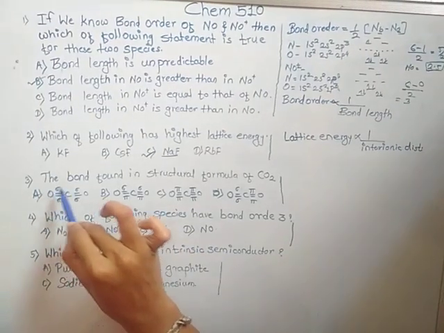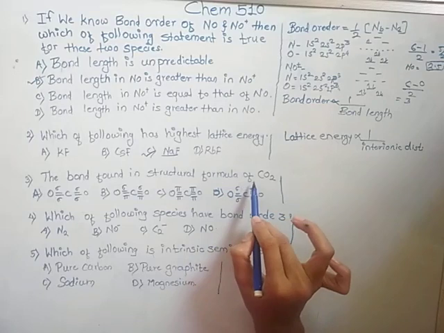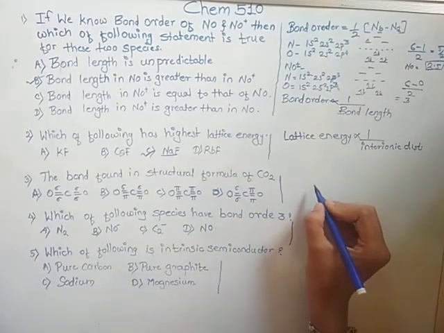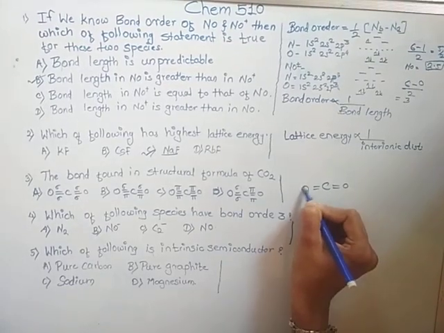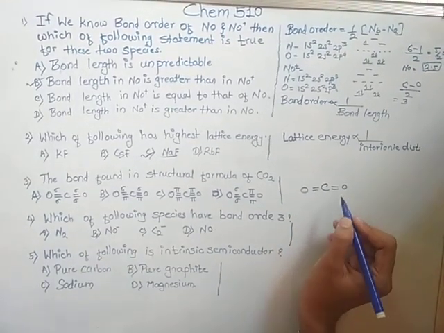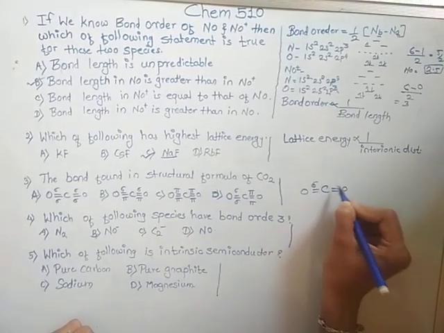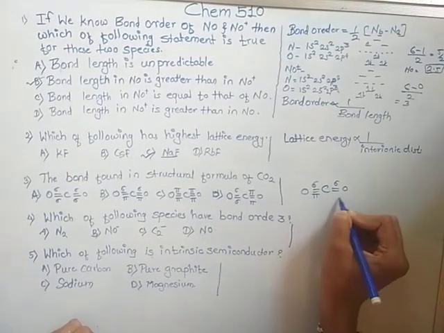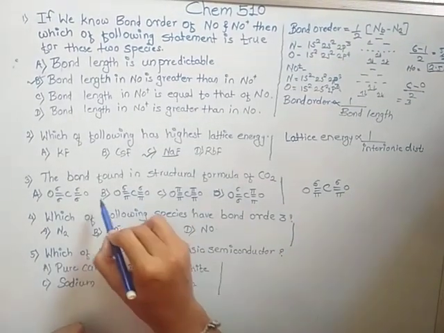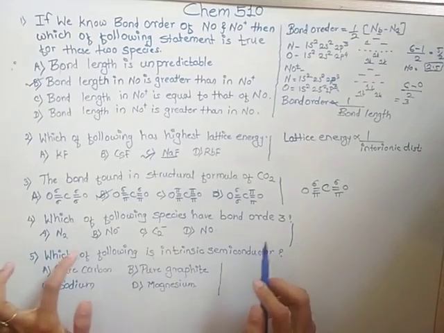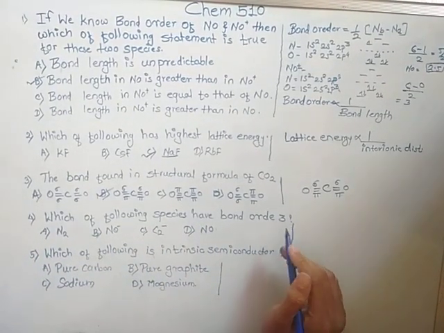Third one is the bond found in the structural formula of CO2. We know that CO2 has a linear structure, in which one is a sigma bond and another is a pi bond. So, the correct answer is B. Now, which of the following species have bond order 3?